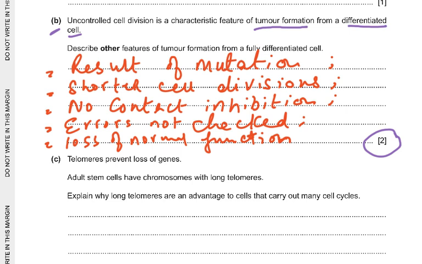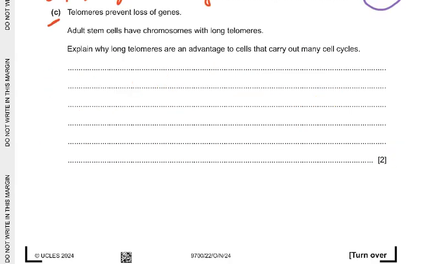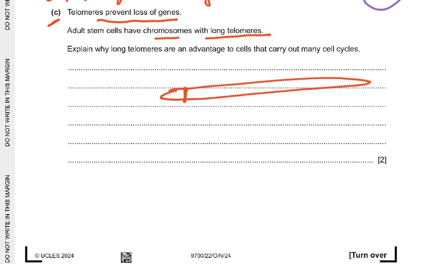Cells have a normal lifespan and then they must die. Now these cells which are tumors, they don't die, they become immortal. So they keep on dividing, keep on dividing. Part C: telomeres prevent loss of genes. Adult stem cells have chromosomes with long telomeres. What are telomeres? Telomeres are the ends of chromosomes. Explain why long telomeres are an advantage to cells that carry out many cell cycles.